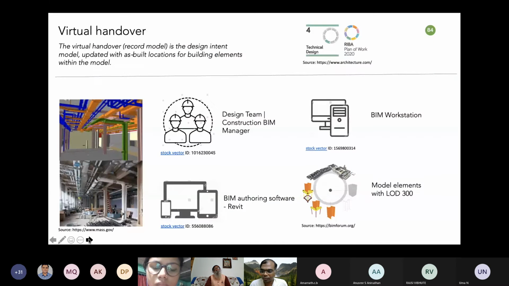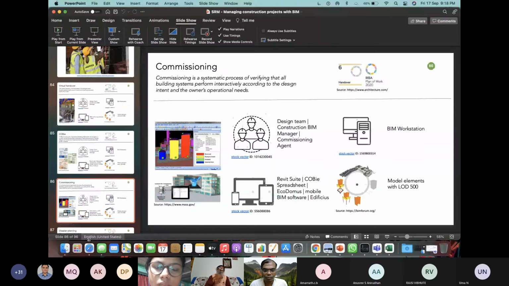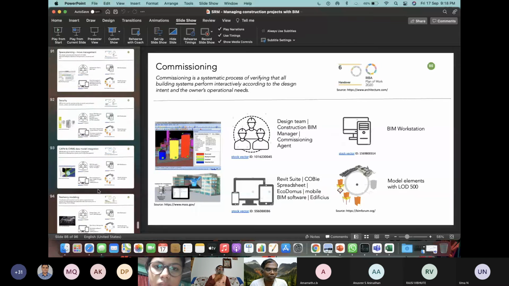Like when you are handing over the facility, whatever the installations are done, you need to capture the data and put it back to the model. It should be able to be a guiding material for your facility management team. And this construction building information exchange is very critical when you're giving the data to the maintenance team. You should make sure that all the data is categorized and aligned for what the facility management team needs. There are some of these which I just wanted to show you. Let me not go deeper on all of these.